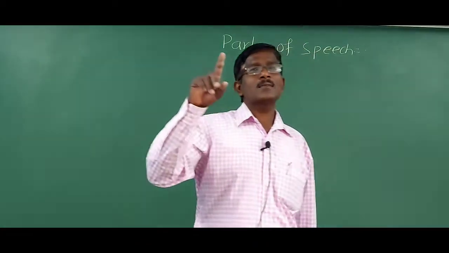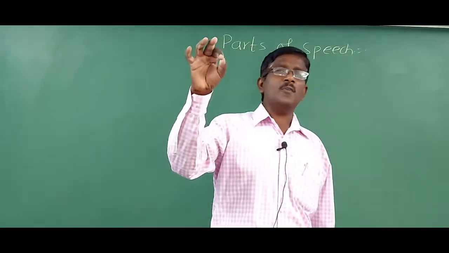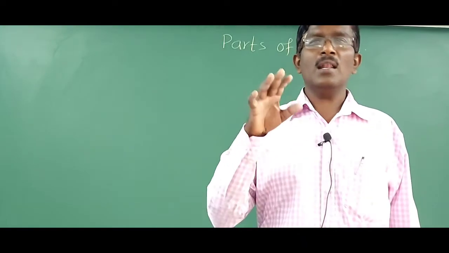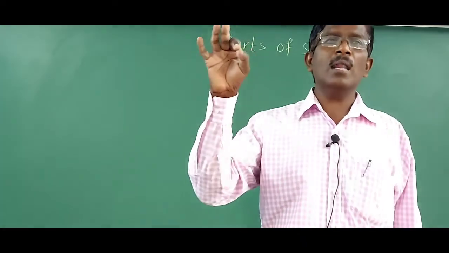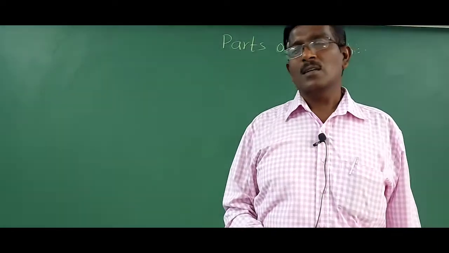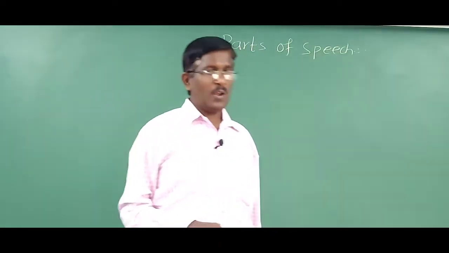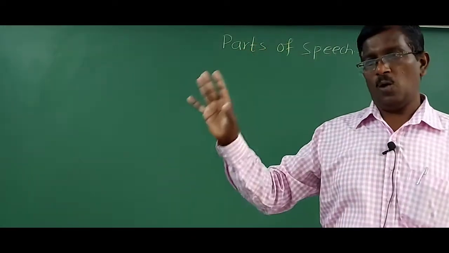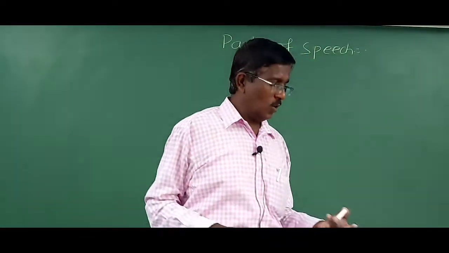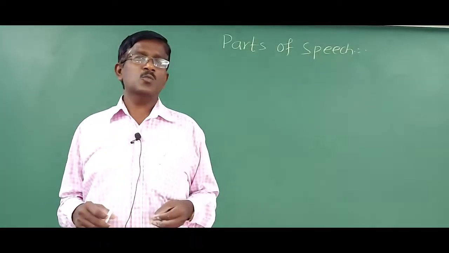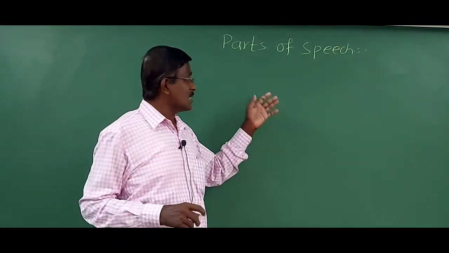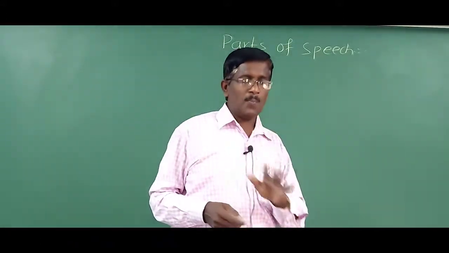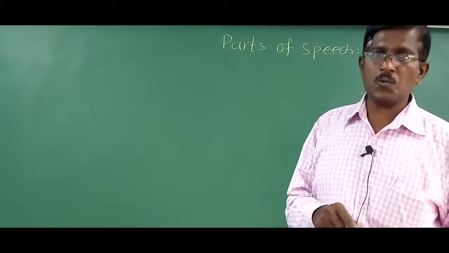For example, when the word is doing the function of action, that is called a verb. But when that word is used to name any person, place or thing, that is called a noun. And when the word is used to describe any noun or pronoun, that is called an adjective. So what I am telling you, classification of words. So there are 8 parts of speech. Which are the 8 parts of speech?